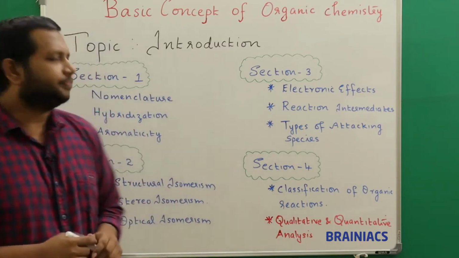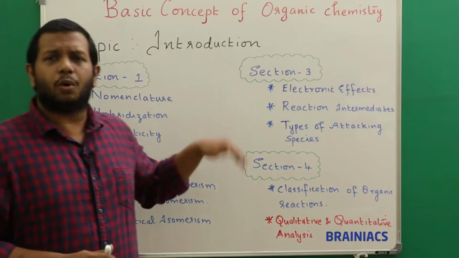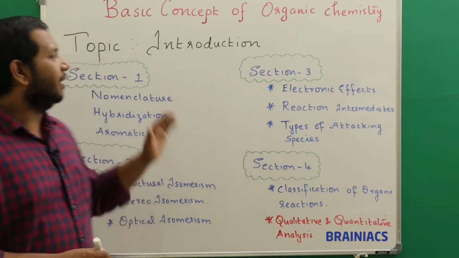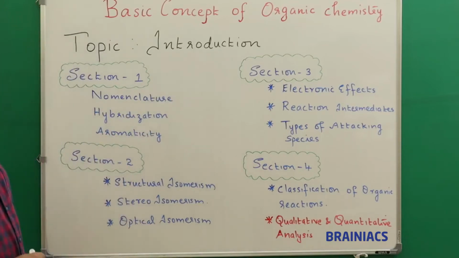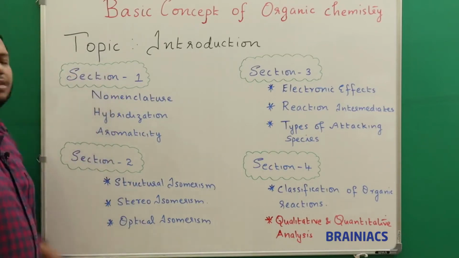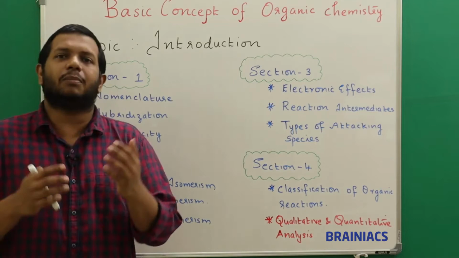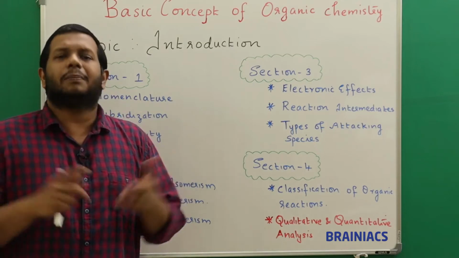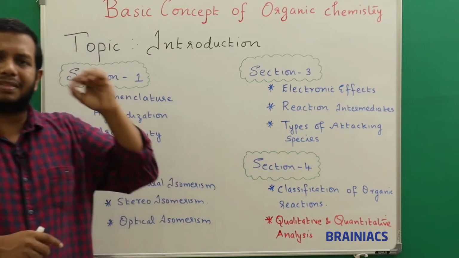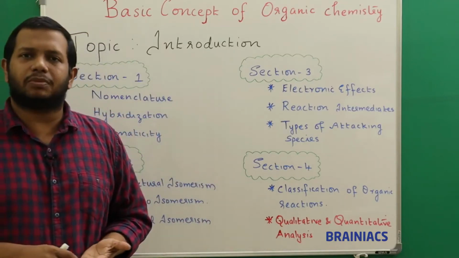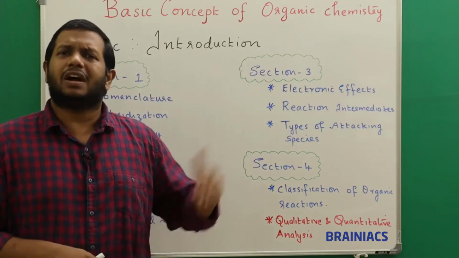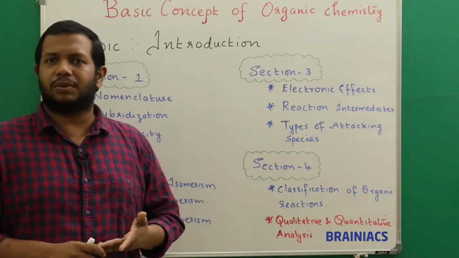Now before we go in depth into this chapter, I have divided this chapter into 4 sections. Section 1 is where we learn about what the branch of organic chemistry is, what the basic element is that forms the backbone of organic chemistry, why it forms like that, and why it can't be the other elements. These reasons we will look into.